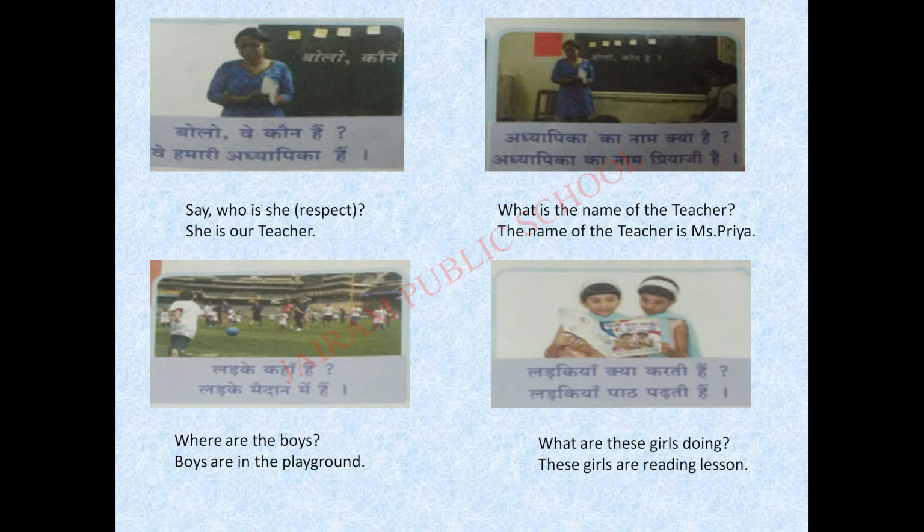Okay, for plural as well as to show respect, you should place a dot on the letter hai. So how should you ask this? बोलो वे कौन हैं? वे हमारी अध्यापिका हैं. Say who is she? She is our teacher.